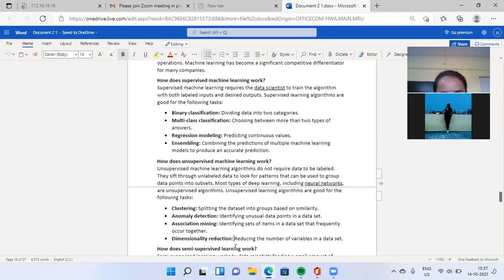Unsupervised learning algorithms are good for the following tasks: clustering, splitting the data set into groups based on similarity; anomaly detection, identifying unusual data points in a data set; association mining, identifying sets of items in a data set that frequently occur together; and dimensionality reduction, reducing the number of variables in a data set. You reduce your data set variables.